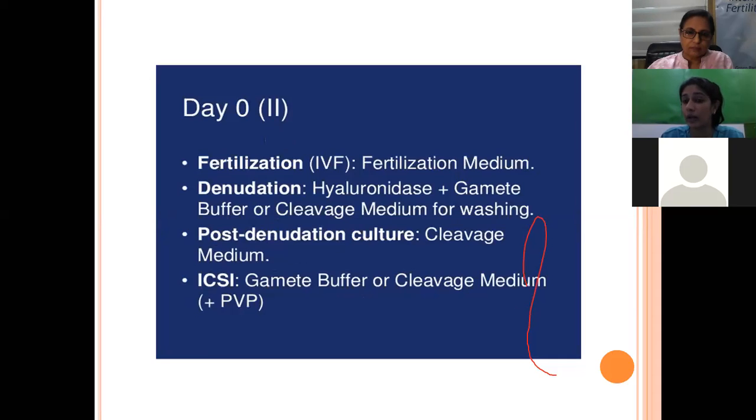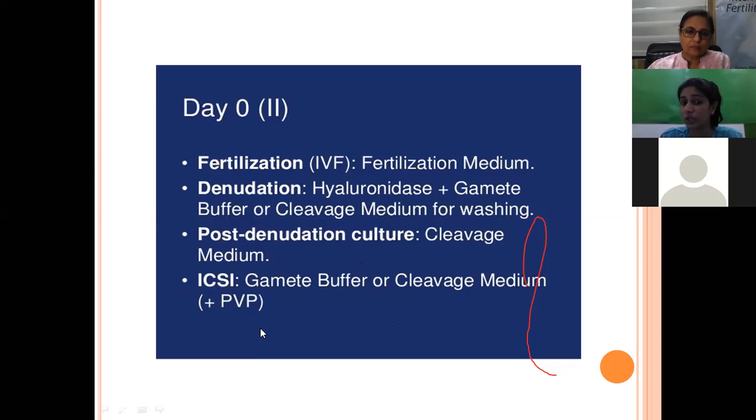After our 1.5 hours incubation time, the next step is fertilization. If we are doing a normal conventional IVF, we just place the oocyte cumulus complex in the FERT medium and add the semen sample, which is the processed semen sample. If we are doing an ICSI procedure, then we have to denude the oocyte cumulus complex so that all the cumulus cells are removed. For that, we need the hyaluronidase media. After denuding the oocytes, we keep them directly in the cleavage media. We do our ICSI procedure after that.